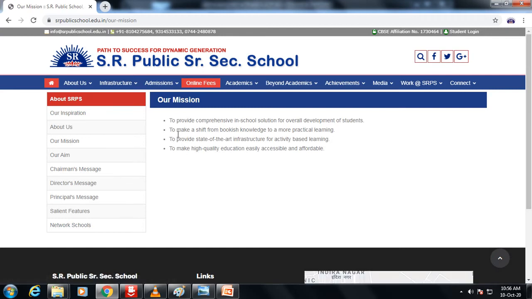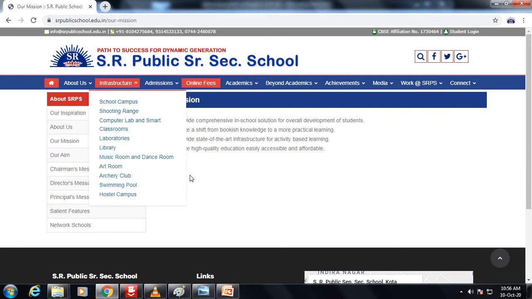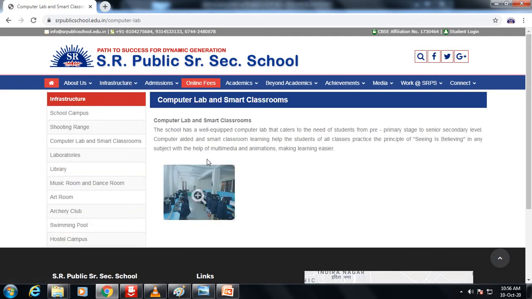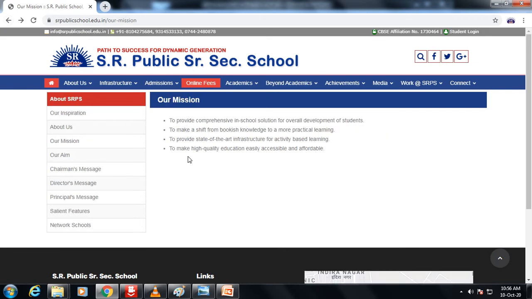As you can see, the web page of our mission. Now I want to see classroom. See, these are the computer lab classrooms. Now the previous page was our mission. As I click on this button, this is the back button, so we will go back to the page where our mission was. As you can see, we have come over to this page.